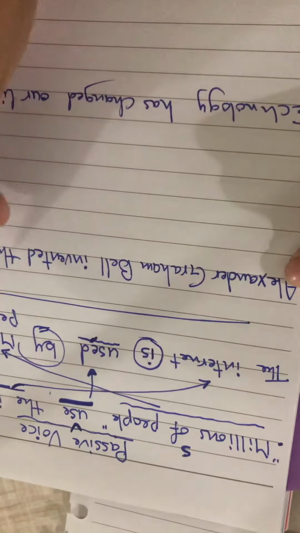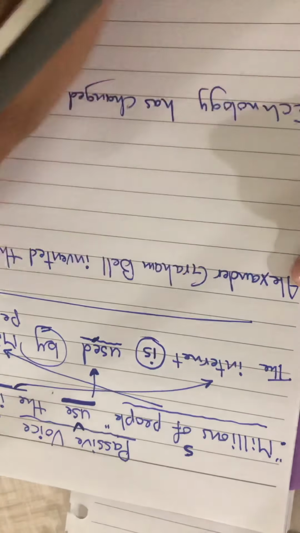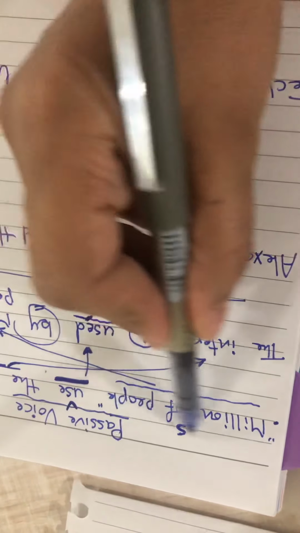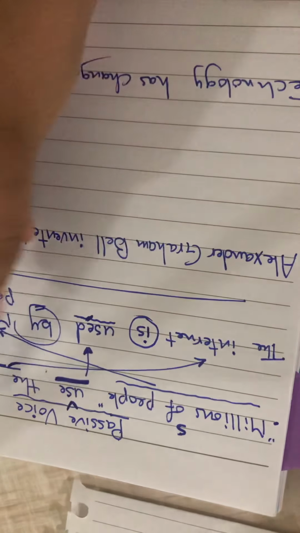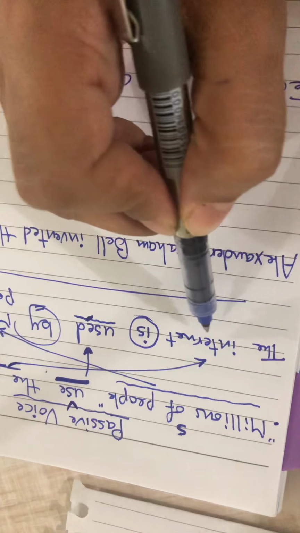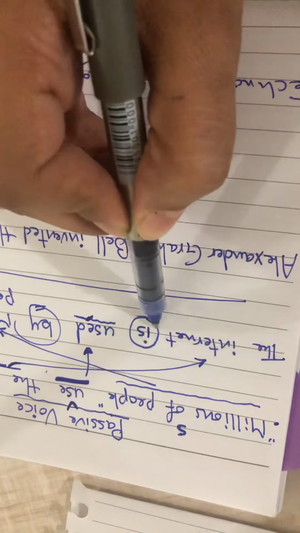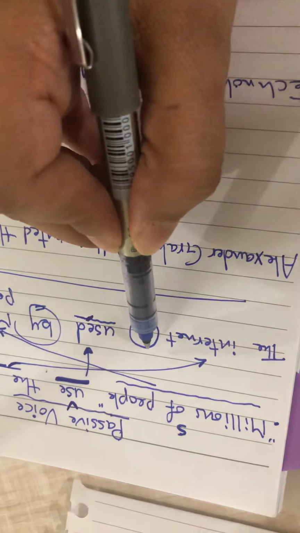This is the passive voice. Here we change this sentence into passive voice. First of all, we determine the subject, the verb, and the object. We start with the object. We put it at the beginning of the sentence, followed by verb to be. Verb to be with the present simple, we use is or are.